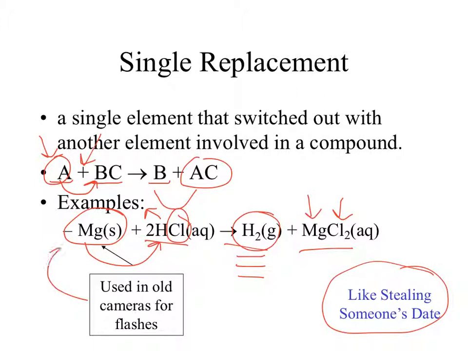By the way, when you burn pure magnesium, it gives us a really bright light, and actually ultraviolet light as well. So something that we used to use magnesium for was old flashes on cameras, believe it or not. But this is called a single replacement reaction. Make sure you can identify it.